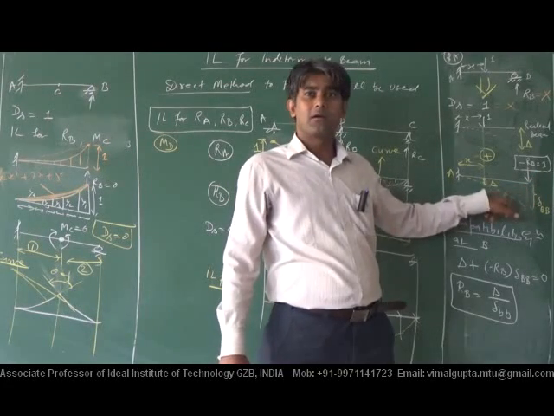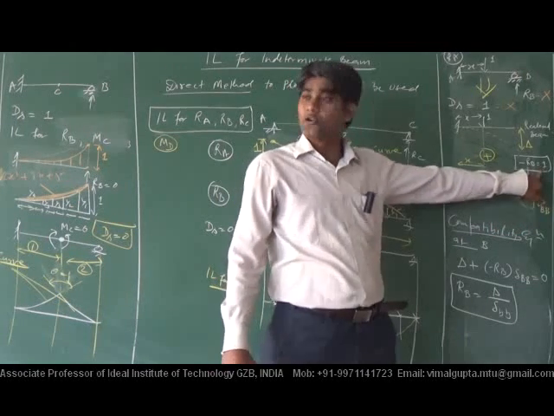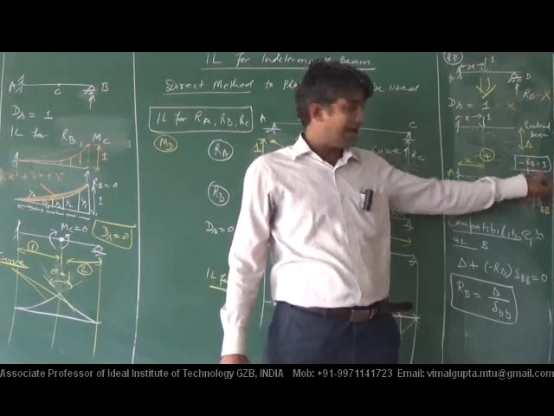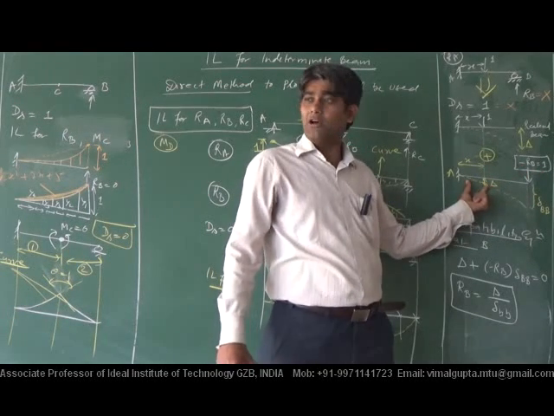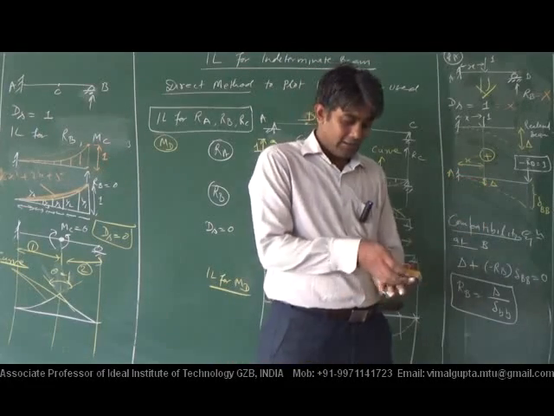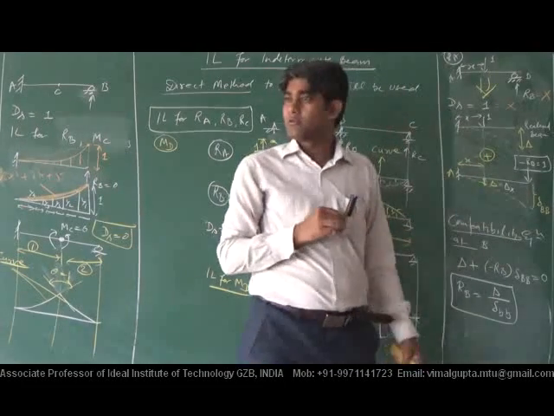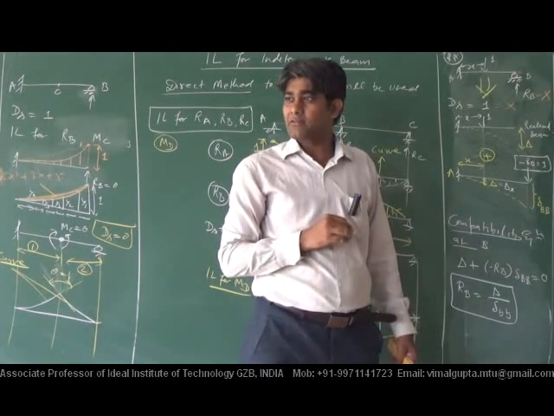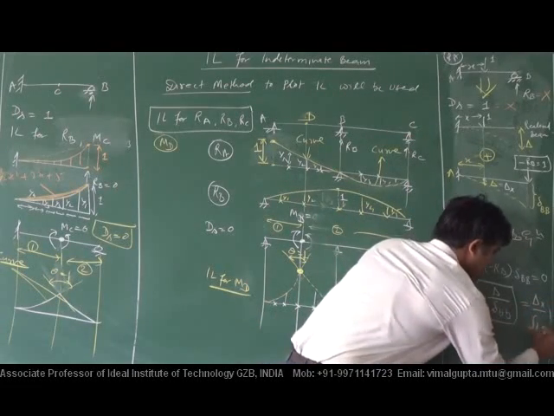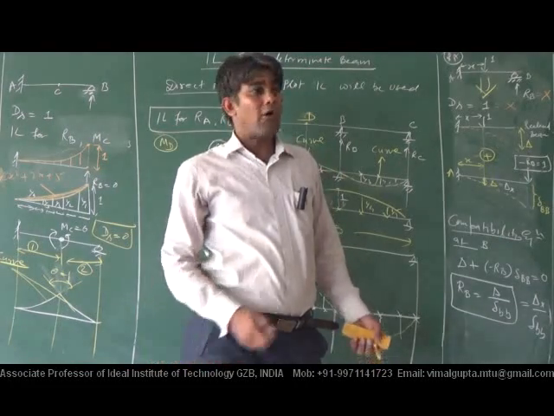Now concentrate on that figure, on that structure. Apply the unit load, and the delta value is at an x distance from A. If it is written as delta x, then that value will be delta x by del BB. Clear to everybody?